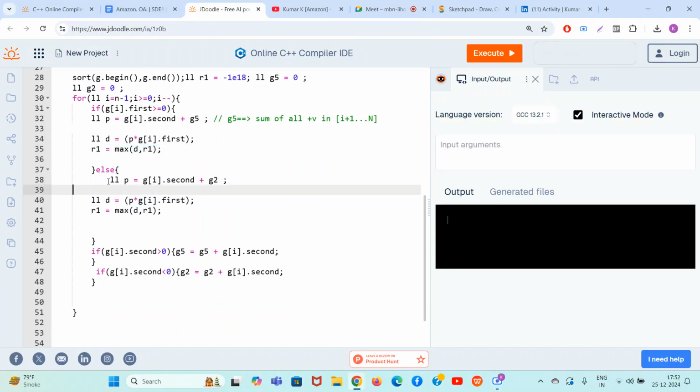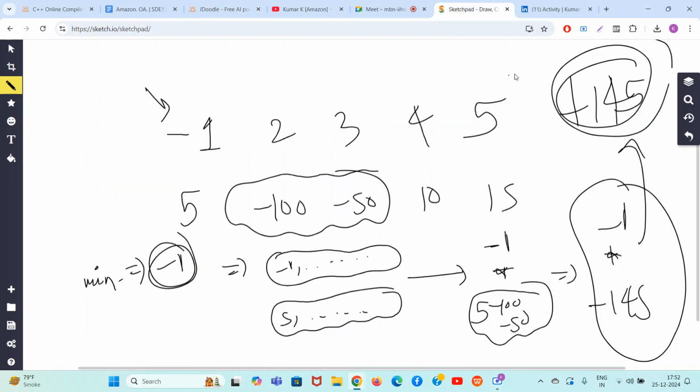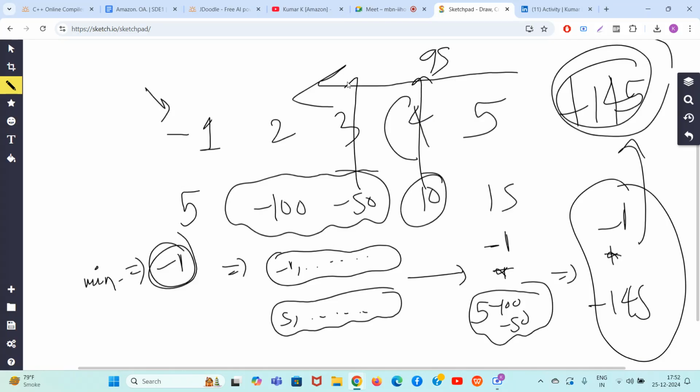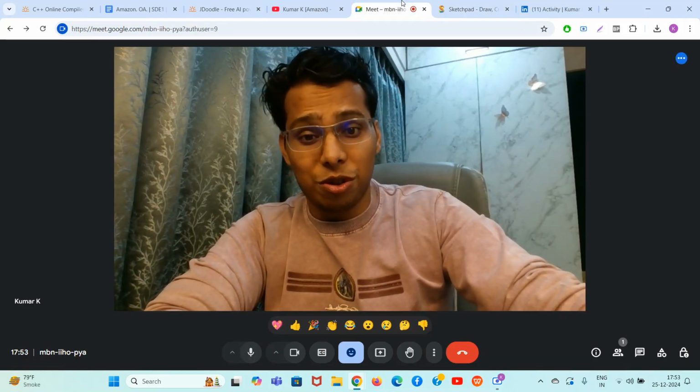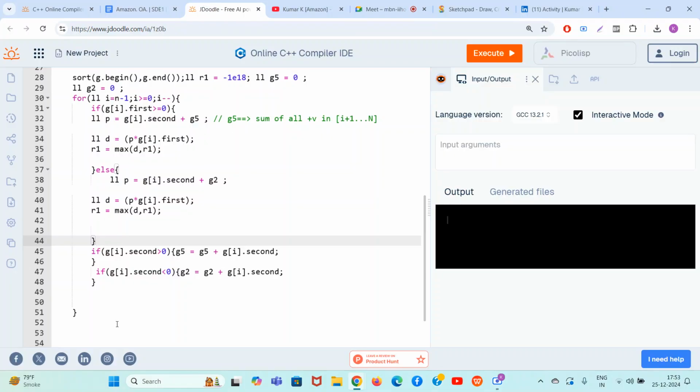And guys, when it is negative, what will you do? This time you take the current number with the sum of all negative numbers in i plus 1 to n, and multiply with p, and p is also negative this time, right? g of i dot first is also negative. So negative into negative will be positive, as much as we can try. And as we go backwards, traveling from the back, whenever you see a positive number, you add it to g1. You see a negative number, add it to g2. So you always have the sum of the suffix positives and suffix negatives. Zero does not affect anything, so don't need to worry about that. So guys, that's it, and the problem has been solved.